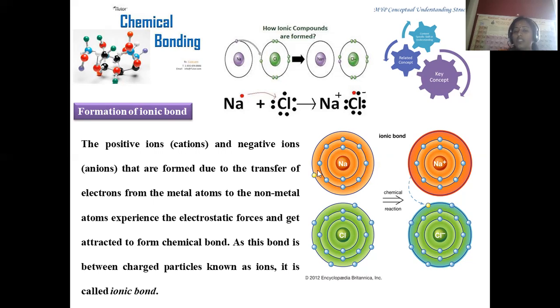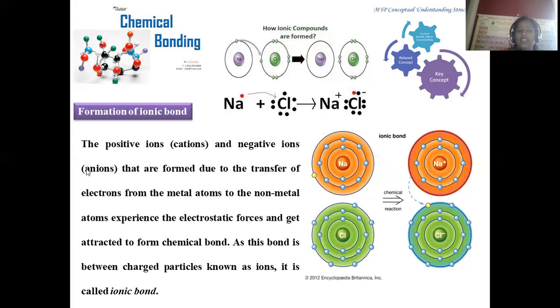Sodium has the electrons 1s2 2s2 2p6 3s1. Only 1 electron is there in the outermost shell. How it is shifting, you can clearly observe. Here the electron present in the sodium outermost shell is now transferred to chlorine and it turns into chloride. In this manner, chlorine, short of 1 electron because its outermost shell configuration is 3s2 3p5, accepts 1 electron from sodium and turns into Cl-. Chloride ion formation is possible, and this is a kind of ionic bond formation.